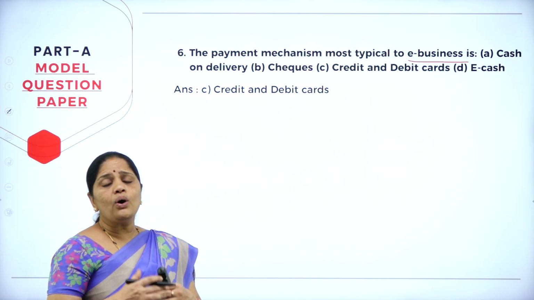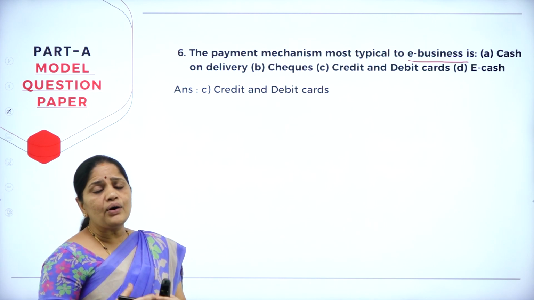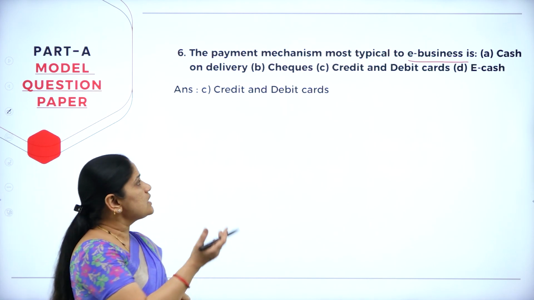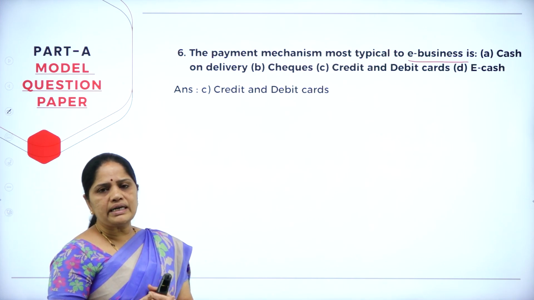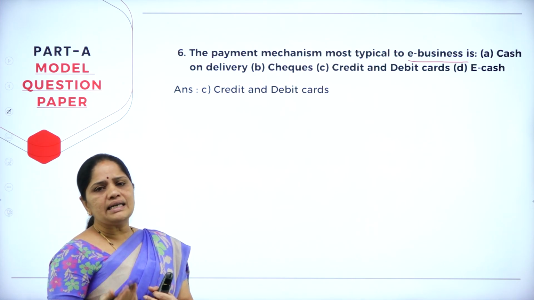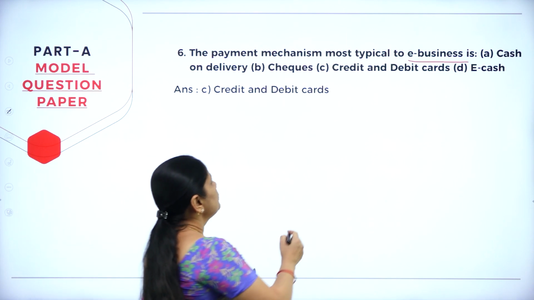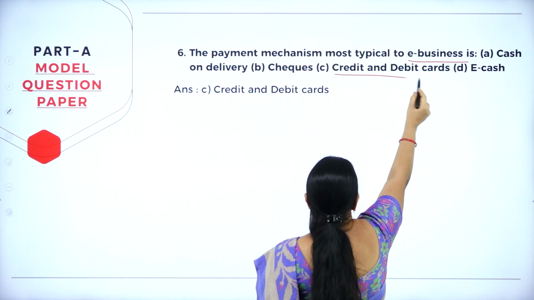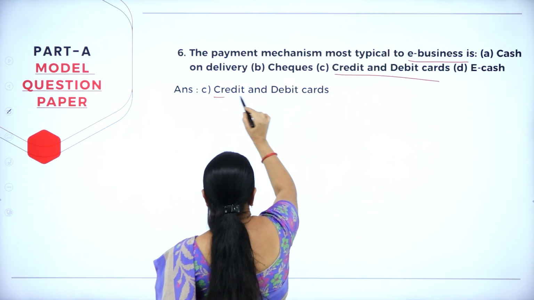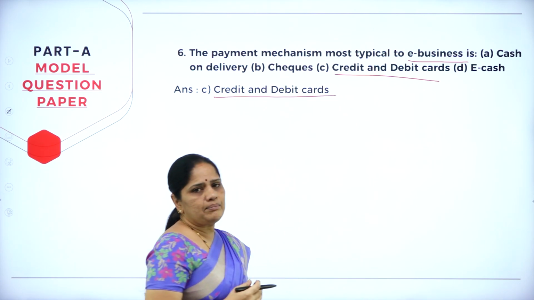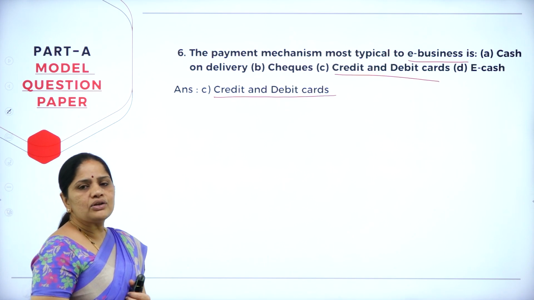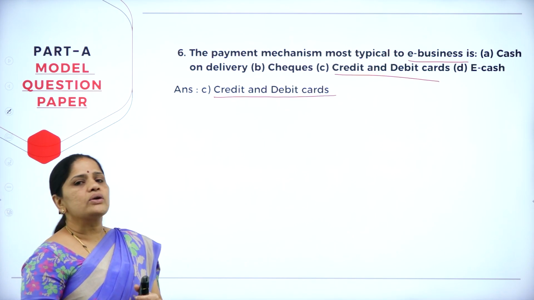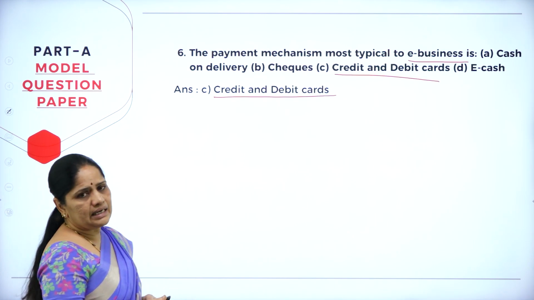Now, how do you order it online? That is, how do you make the payment? That is the question which is being asked here. So, when you are ordering it through online, you will be asked to make a payment. The payment will be usually through the credit cards and debit cards. So, whether you have a debit card, you can make use of the debit card. Otherwise, you can also go in for the credit cards.